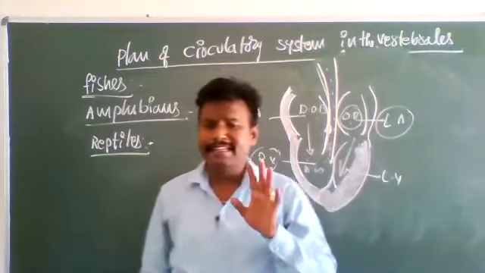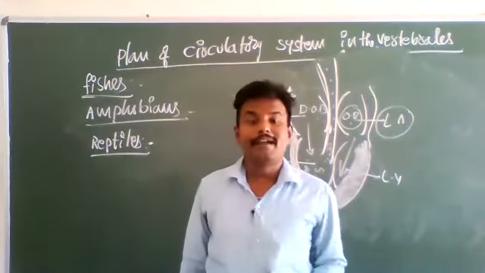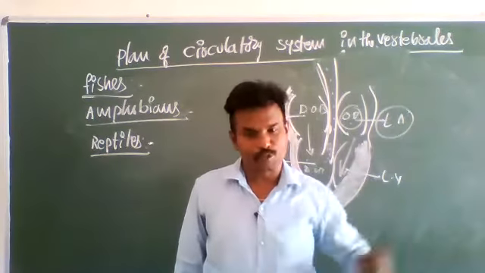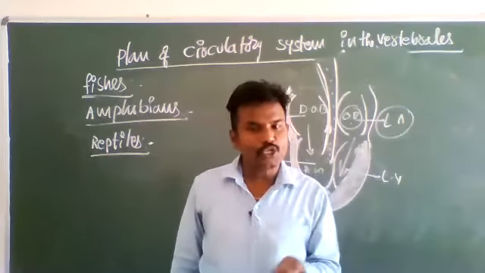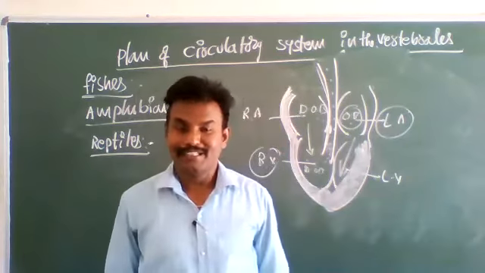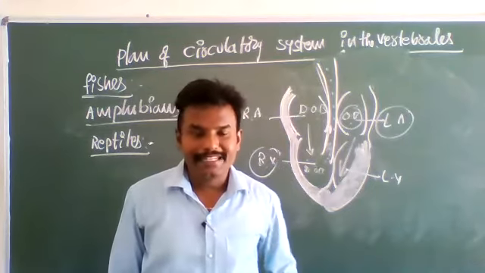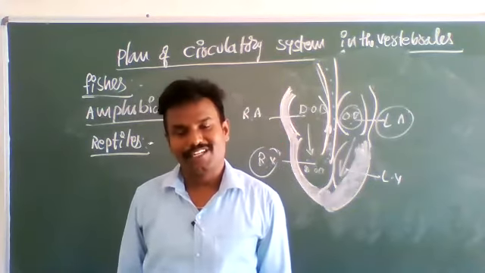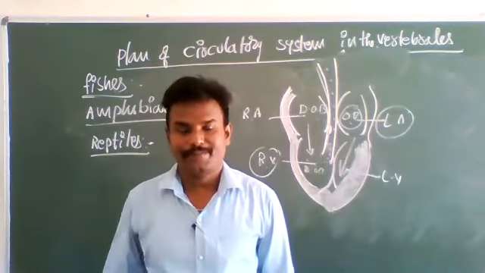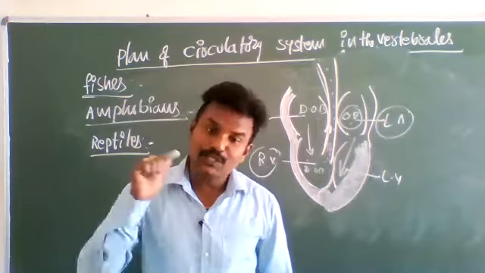So finally, in reptiles also, except crocodiles, the blood from the heart is pumped twice: one time to the lungs for oxygenation, and a second time from the heart to various body parts. Therefore, in reptiles it is incomplete double circuit circulation, and the heart is called an incomplete double circuit heart.